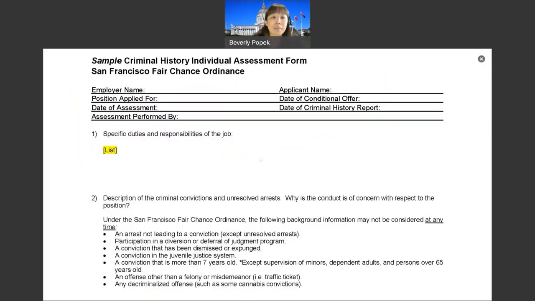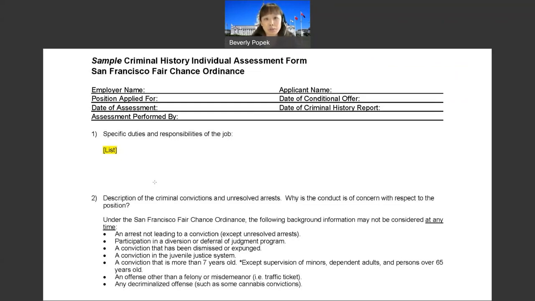This is the sample criminal history individual assessment form that we provide to you in our employer toolkit. Make this your own, but understand this is the bare minimum of what you should have for the assessment form. It's pretty self-explanatory and simple, but super important information, as if we had any questions or there were a complaint, this is what the Office of Labor Standards Enforcement would be looking for as bare minimum information to understand if you, the employer, followed and had a compliant process.